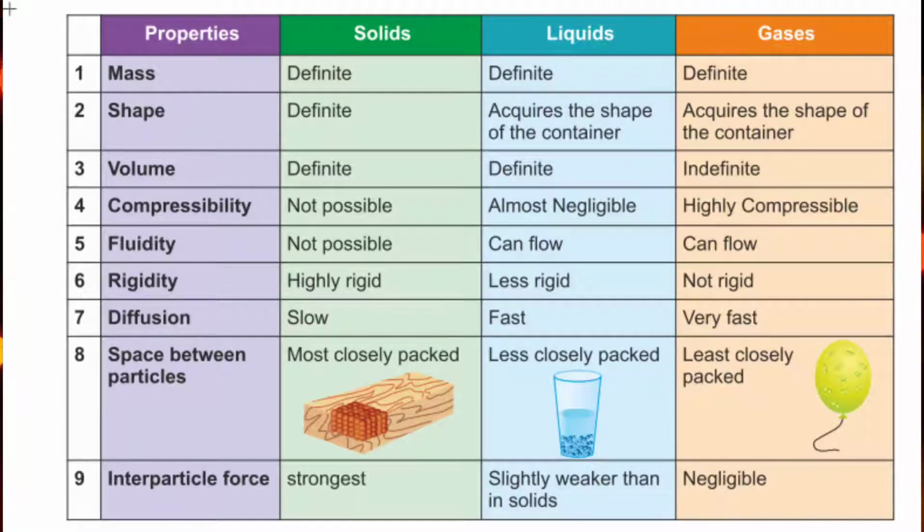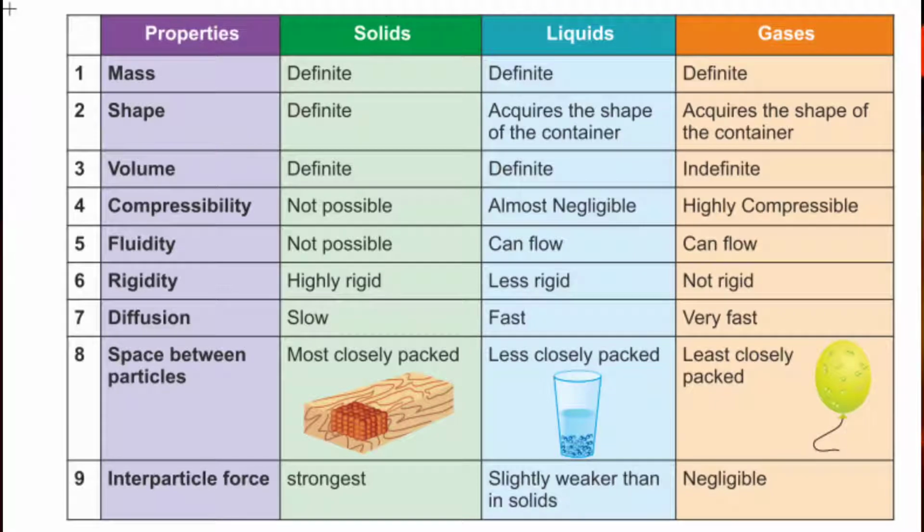It's indefinite. Compressibility. Now a solid cannot be compressed. If you want to compress your book or your chair, your table, you cannot compress it. But liquids... means their compressibility is almost negligible. You cannot imagine compressing water or any other liquid. So we can say that the compressibility of a liquid is almost negligible. But the compressibility of gases is very high. We can compress gases into any different shape. Now come to fluidity. Fluidity of solids is not possible. Why? Because of their very tight nature. Their molecules are tightly packed.